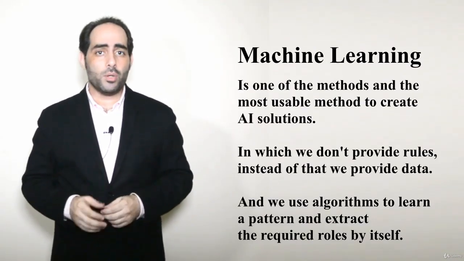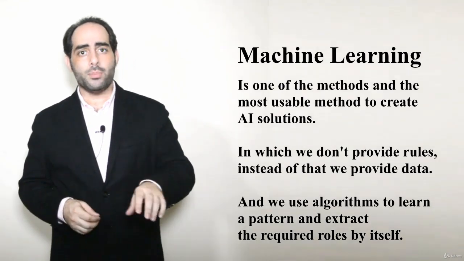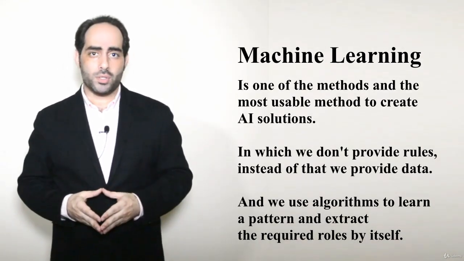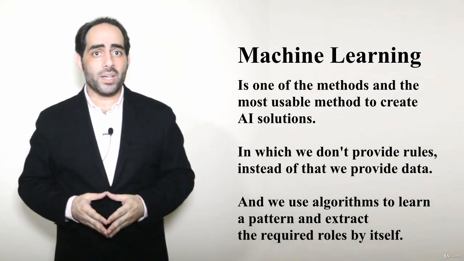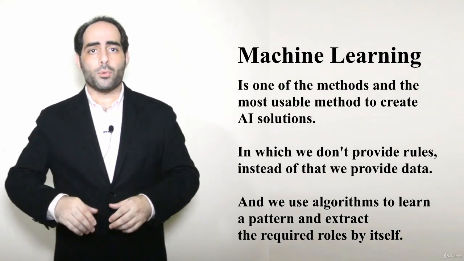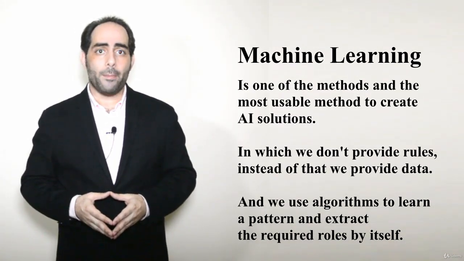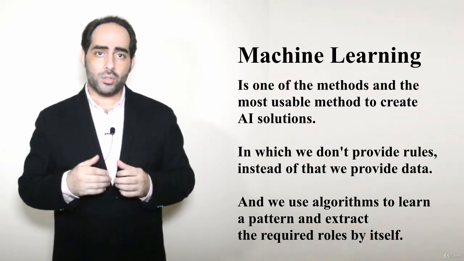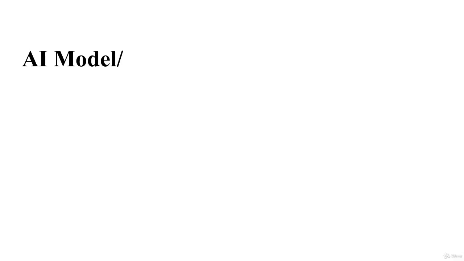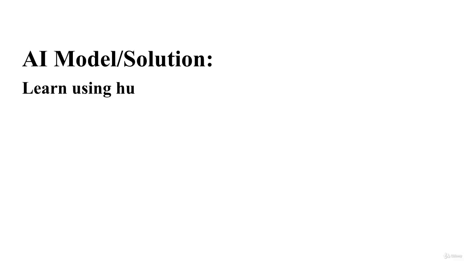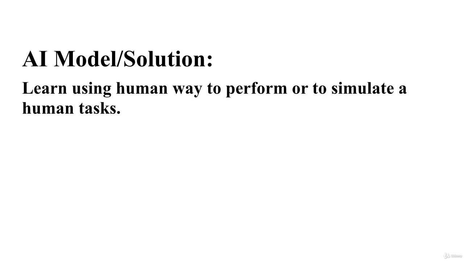Machine learning is one of the methods, and the most used method, to create AI solutions, in which we don't provide rules, but instead we provide data. And we will use a certain algorithm to learn a pattern and extract the required rules by itself. So the result will be an AI model or a solution that learns in a human way to perform or to simulate human tasks.